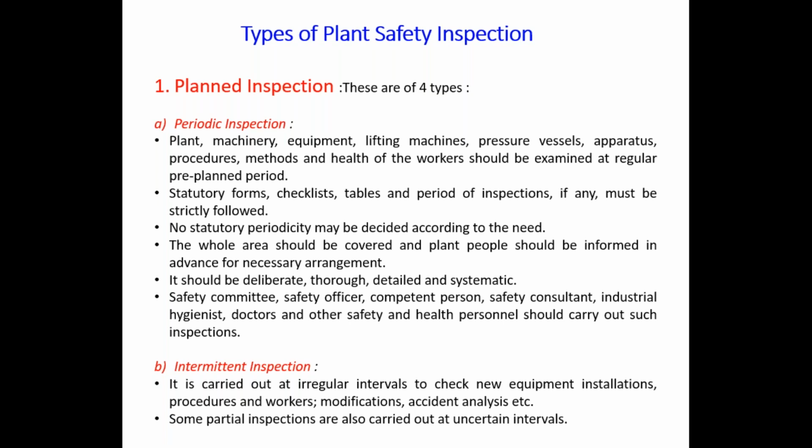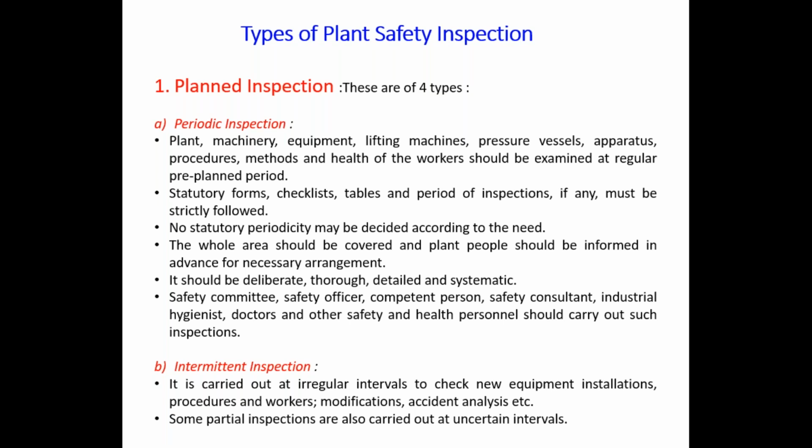The inspection may be for the plant, for the machinery, for the equipment, for the lifting machines, pressure vessels, apparatus, procedures, methods, and health of the workers. That should be examined at regular pre-planned periods. The statutory forms should be filled by that inspector. The checklist should be handled and filled by that inspector.